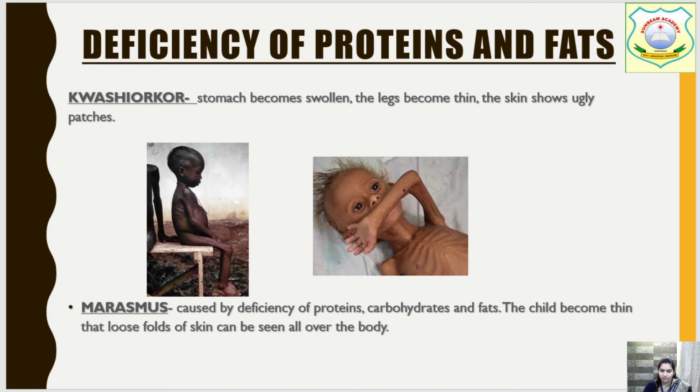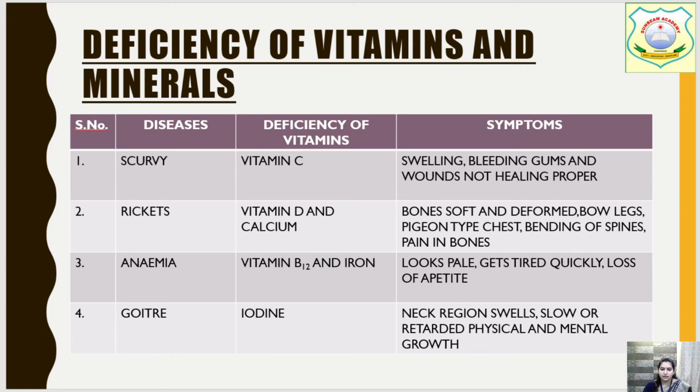Kwashiorkor and Marasmus disease. So we have Kwashiorkor and Marasmus. See, each and every bone and nerve can easily be seen in these two bodies, and those with Kwashiorkor have a swollen stomach and very thin legs. So this is due to the deficiency of proteins and fats. Okay, so here we have a table for the deficiency of vitamins and minerals.